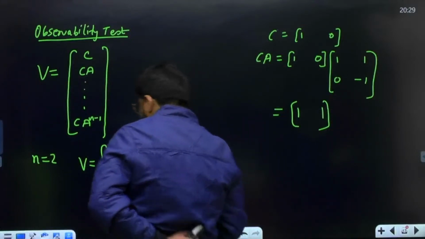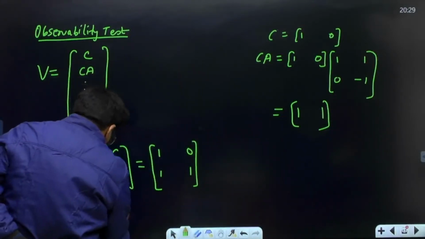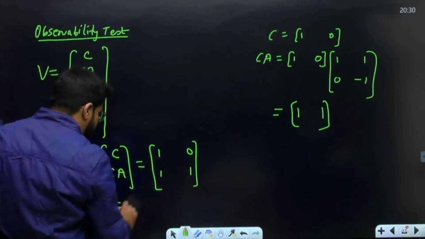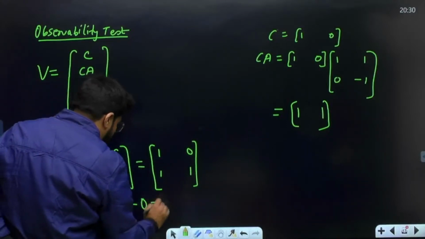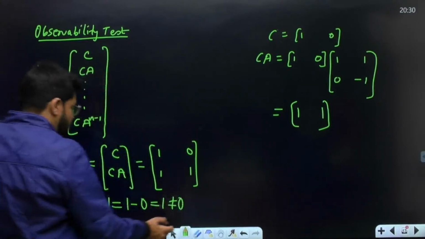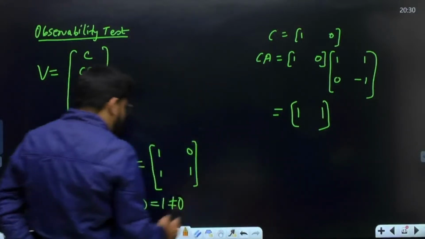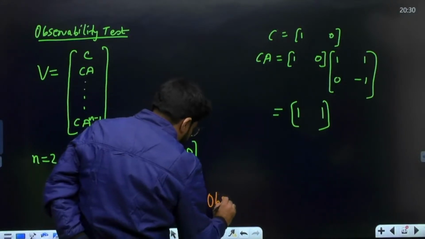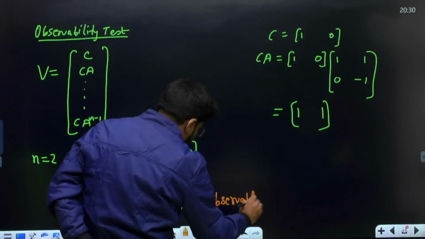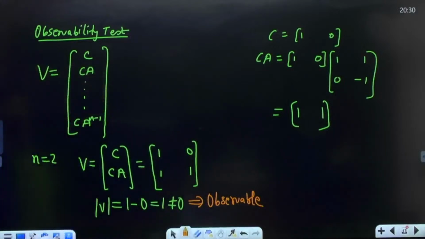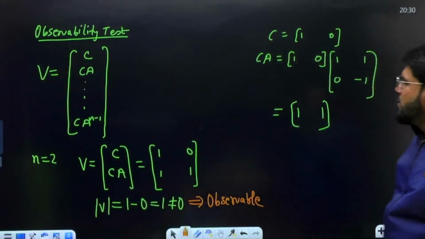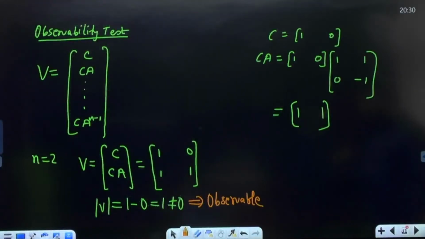Now, what is the determinant of V? This time you see clearly, cross multiply: 1 into 1 minus 0, so the answer is 1. More important, the answer is non-zero. The observability matrix is non-singular, with a non-zero determinant. So the system is observable. It is not controllable but observable. This is the final concluding remark for the question: this one is not controllable but observable.